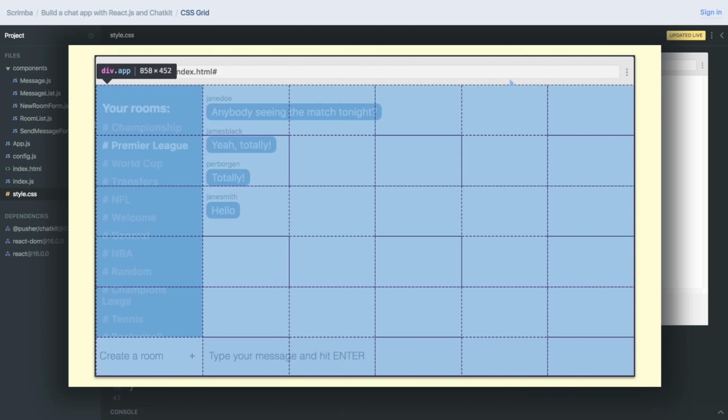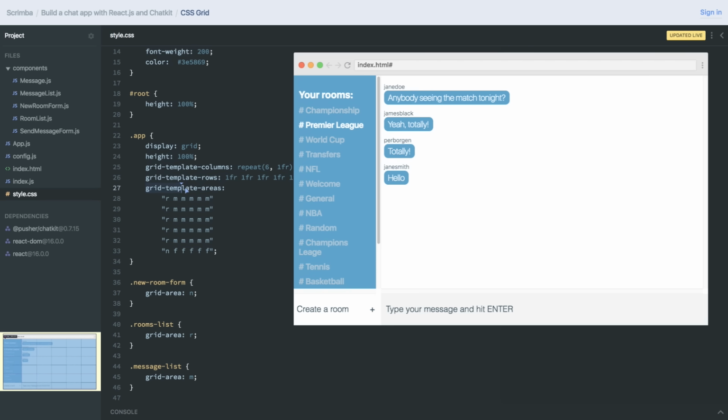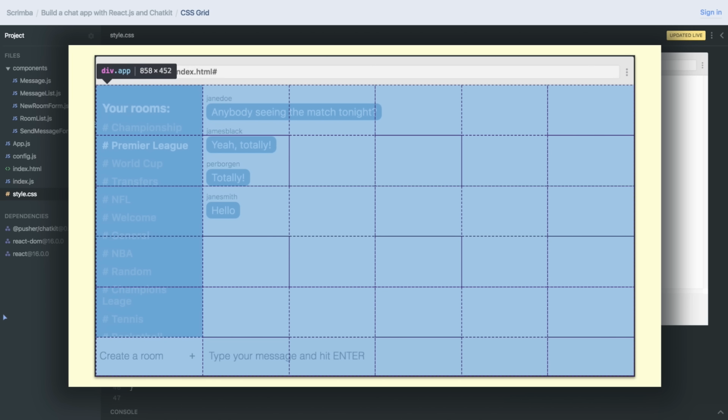So we've defined that we want 6 columns and 6 rows. Then we end up with this huge grid here. And what we then can do is use grid template areas. What we're doing here is we're creating 6 strings, each representing a row, and each character, separated by a space, in these strings represents a cell. So when you see them like this, these cells here represent a column. So this is basically a visual representation of this grid here.